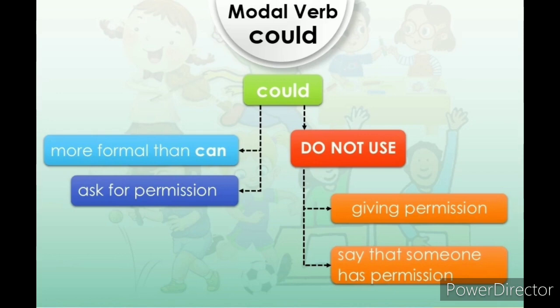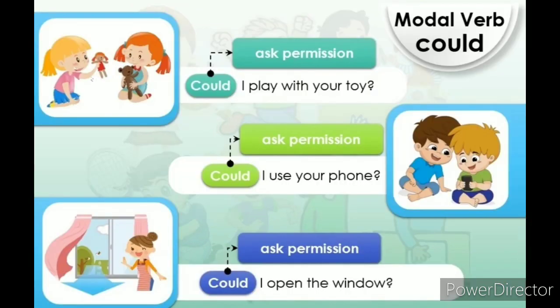Remember, we do not use could for giving permission or for saying that someone has permission. It is only for asking permission.